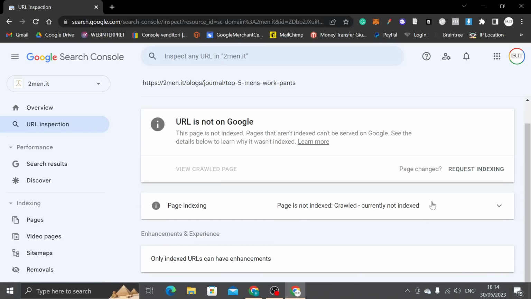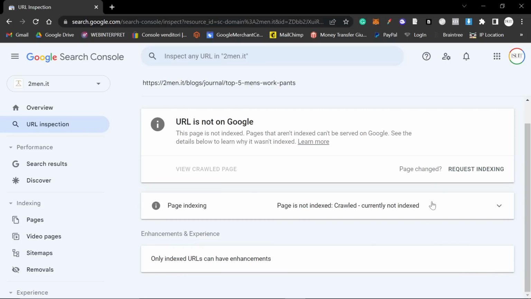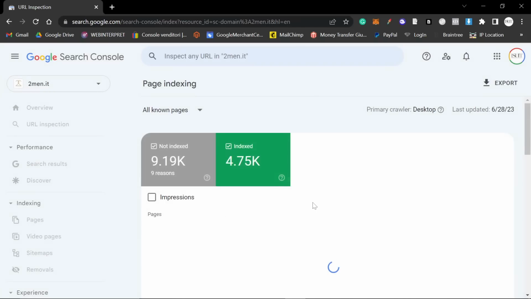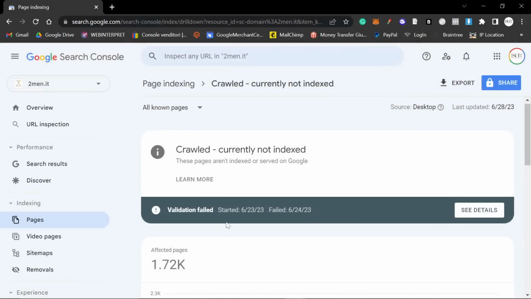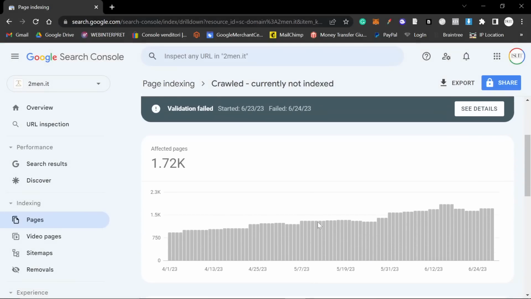And what I want you all to do right now, if you've been creating AI content using ChatGPT, Article Fiesta, whatever you've been creating it with, I want you to click on pages and I want you to look for that section. So it was called crawled, currently not indexed. So you want to click on crawled, currently not indexed.